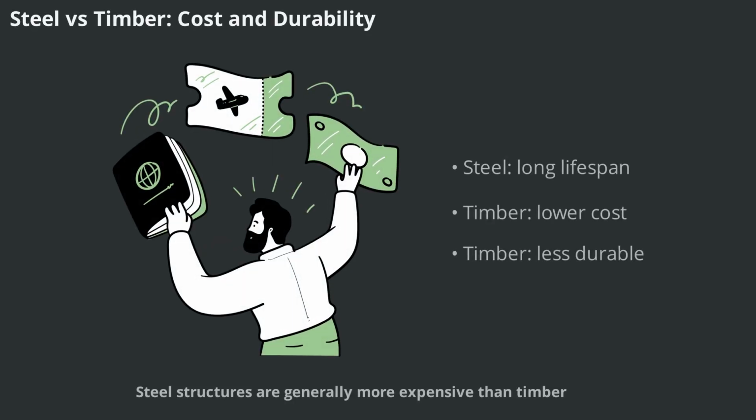Steel structures are generally more expensive than timber, but they offer greater durability and resistance to natural forces like wind and earthquakes. Steel can last up to 50 years with proper maintenance, while timber structures typically have a lifespan of 15 to 20 years. Timber is more susceptible to deterioration from pests and moisture, but its lower cost and ease of use make it attractive for certain applications.